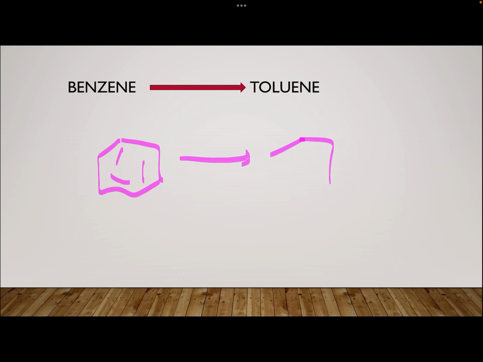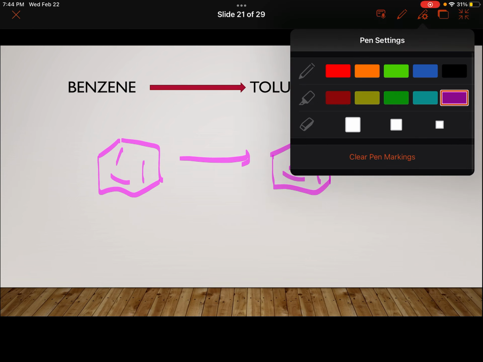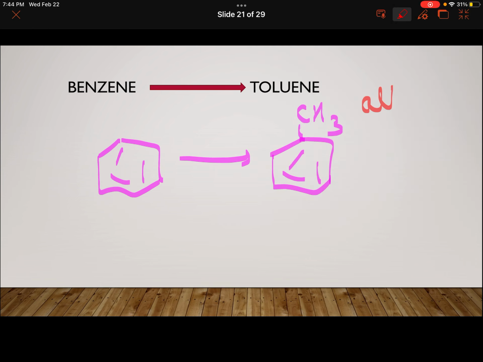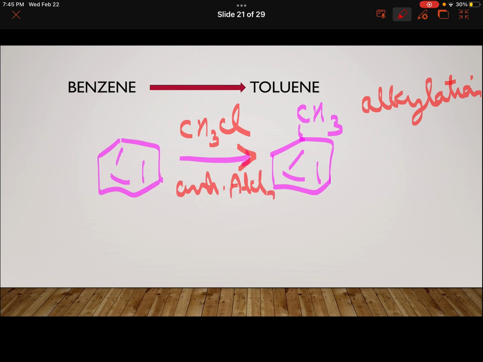So here, what are we doing? We are bringing one alkyl group here on benzene. This is called alkylation. Like putting chlorine here is halogenation, specifically chlorination. This is alkylation. Alkyl group is coming. So you will go for Friedel-Crafts alkylation. I want CH3. So I will take CH3Cl with anhydrous AlCl3. And it will give me the desired product, that is CH3 electrophile will attack on benzene and I'll get the product.